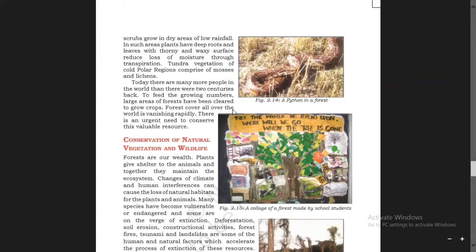Forest cover all over the world is vanishing rapidly. Forest cover all over the world is decreasing very fast. There is an urgent need to conserve this valuable resource. So, boys, here it becomes urgent for us to conserve this valuable resource.